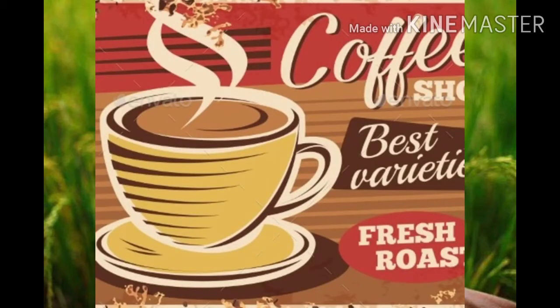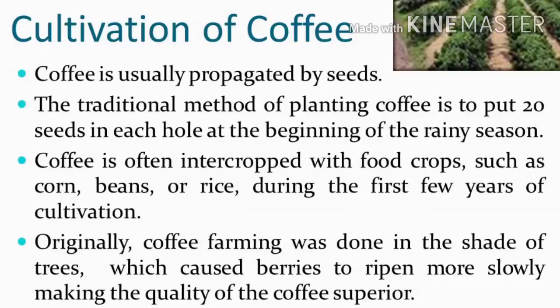Now let's move to the next beverage crop, that is coffee. Students, coffee is the second largest beverage after tea. It is obtained from the beans or seeds of the coffee plant, which are then roasted, ground and used for brewing coffee. The coffee plant requires warm climate with moderate rainfall. It requires temperature between 15 degrees centigrade and 25 degrees centigrade. The rainfall of 100 centimeter to 150 centimeter is sufficient for this plant.